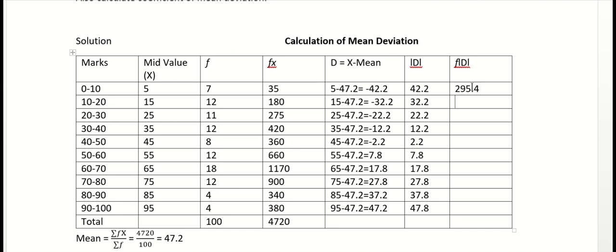Then next, 32.2 multiplied by 12, it becomes 386.4. 11 into 22.2, 244.2. Then 12 into 12.2 is 146.4.